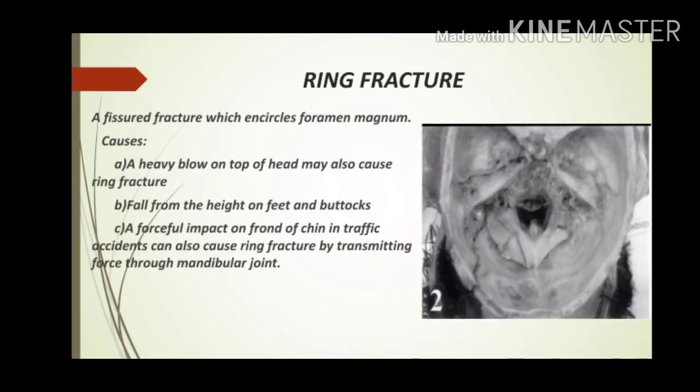Then we are coming to the details of ring fracture or annulus fracture. It is a type of fissure fracture which encircles the foramen magnum. This type of fracture may occur when there is a heavy blow on top of head, or may occur on fall from a height on the feet or buttocks. In traffic accidents, a forceful impact on the front of chin may also cause an annular fracture, probably by force transmitting through the mandibular joints. The figure shows a ring fracture.